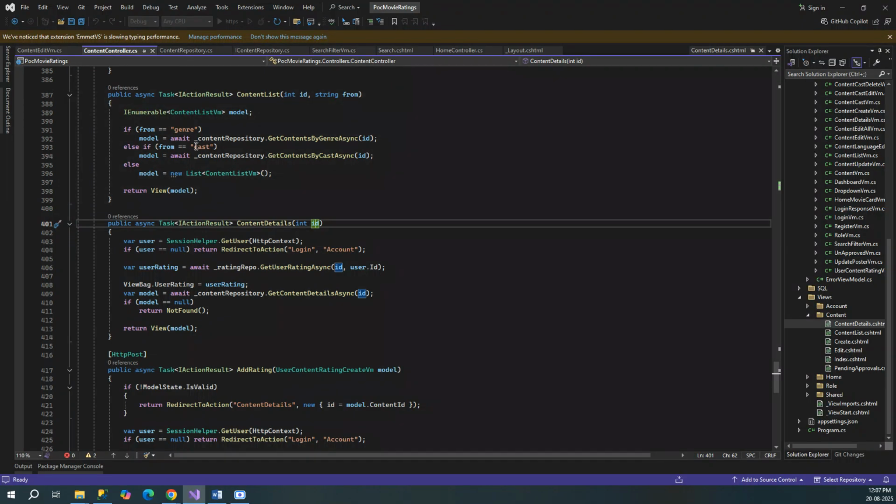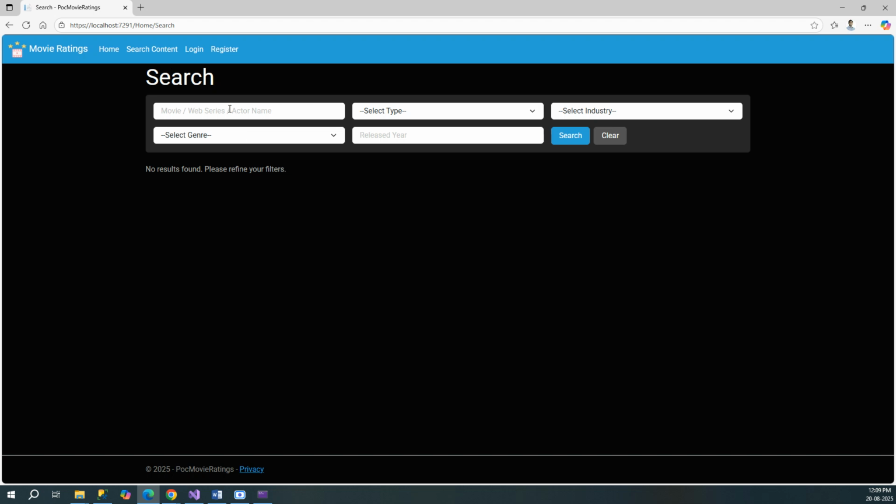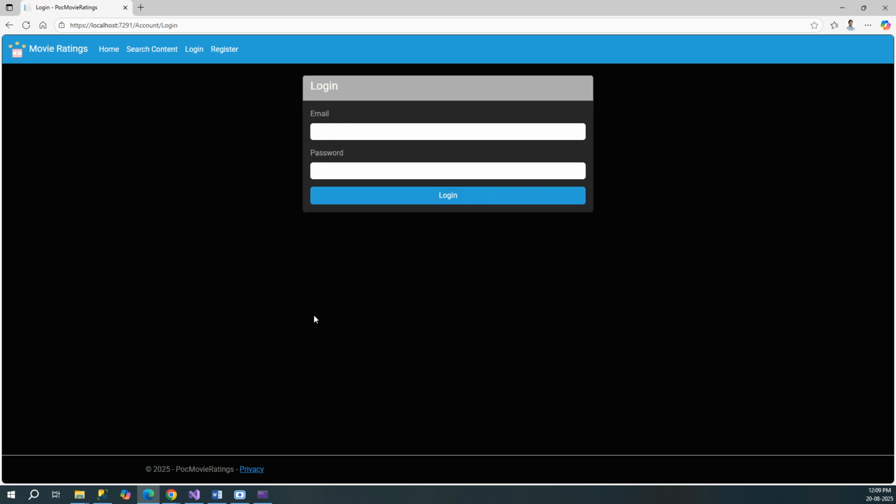So that's what we did in the background, and I have run the application. Let's go to search content, and let's just write 2020 and see what all movies are coming. Okay, great. Let me click on details. Now see the bottom left. Now we have the correct URL. Let me click on details.